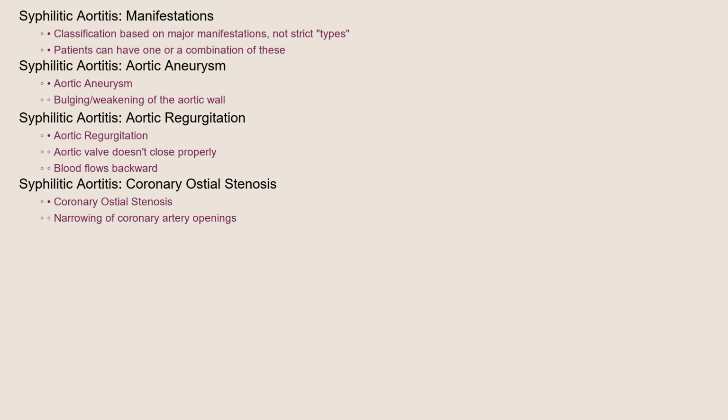While there aren't strictly types of syphilitic aortitis, we often classify it based on its major manifestations. These include aortic aneurysm, which is a bulging or weakening of the aortic wall, aortic regurgitation, where the aortic valve doesn't close properly, causing blood to flow backward, and coronary ostial stenosis, a narrowing of the openings to the coronary arteries. A patient can exhibit one or a combination of these complications.